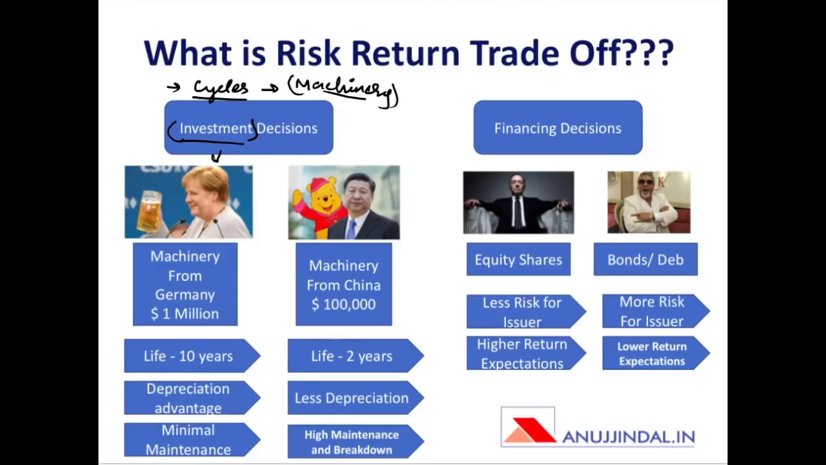Now, what are the two choices that he or she has? He can either go for machinery from Germany, which is going to cost $1 million, or he can choose machinery from China, which is going to cost only $1 lakh. So this is only 10% of the cost of machinery from Germany. Whereas there are certain differences in the features of both these machineries because it costs so less. So there are going to be some disadvantages attached to this decision.